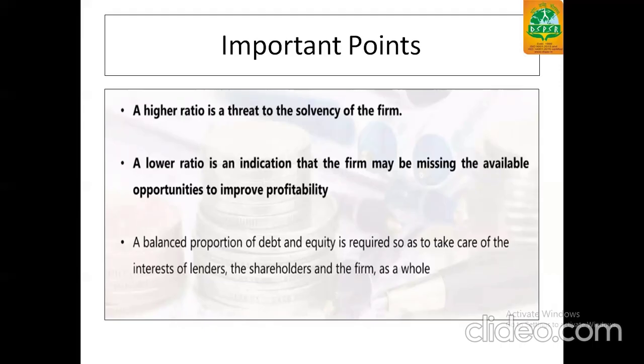Whenever we are taking the risk, we are taking the liabilities also. And when we are adding liabilities, there is a higher ratio. But the proportion should be balanced. So the balanced proportion of debt and equity is required so as to take care of the interest of lenders and the shareholders and the firm as a whole.